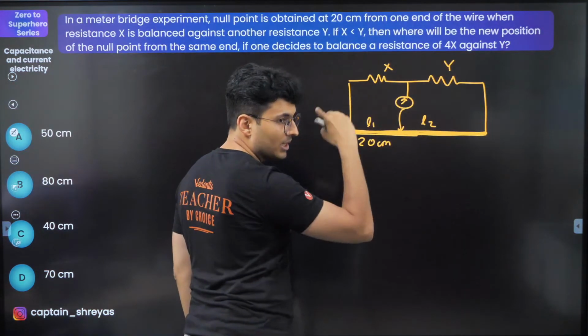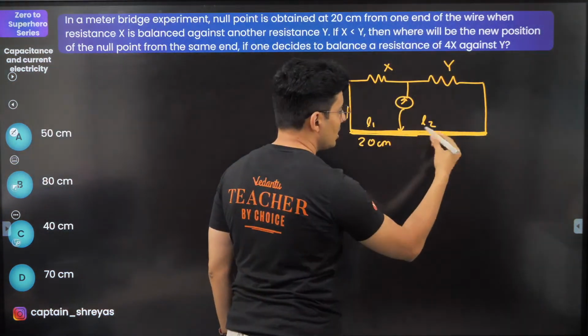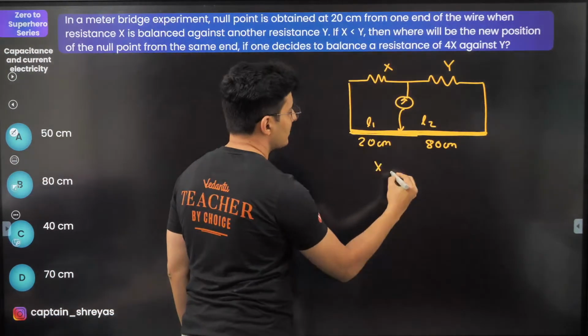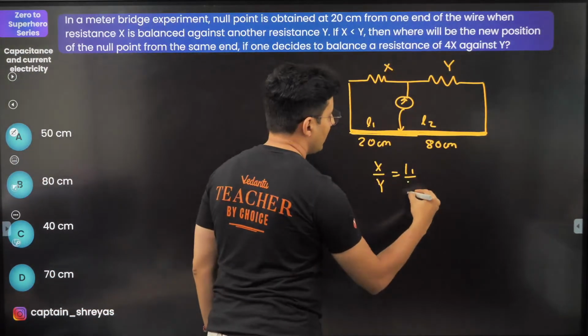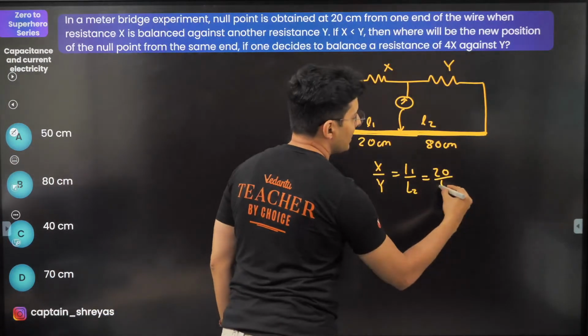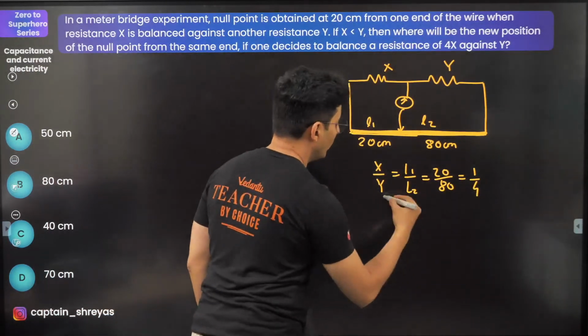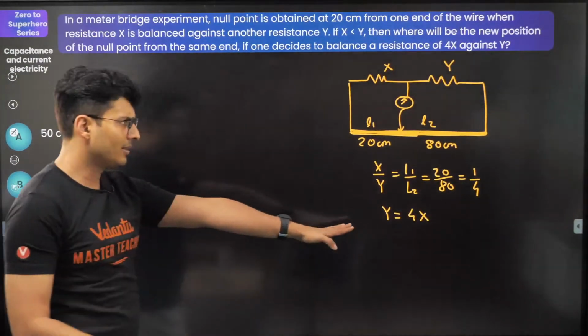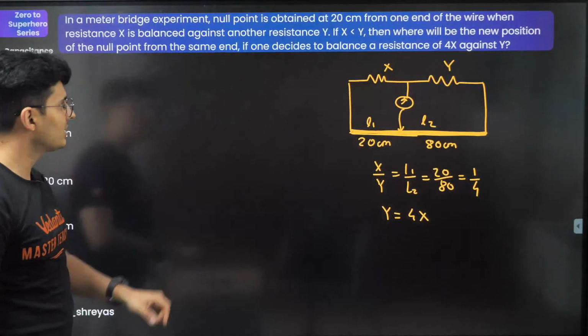Naturally, it's a meter bridge, 1 meter minus 20 centimeters, so the remaining length will be 80 centimeters. We all know X by Y is L1 by L2. So it will be 20 by 80, which is nothing but 1 by 4. So Y will be equal to 4 times X. That's the first situation.